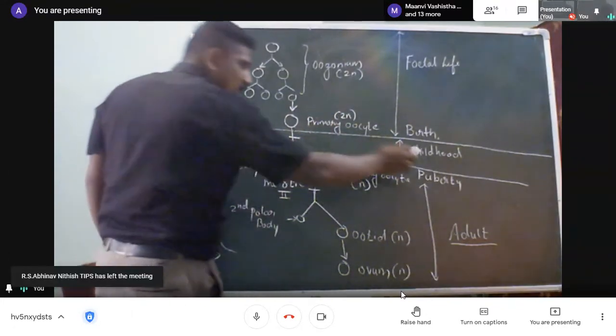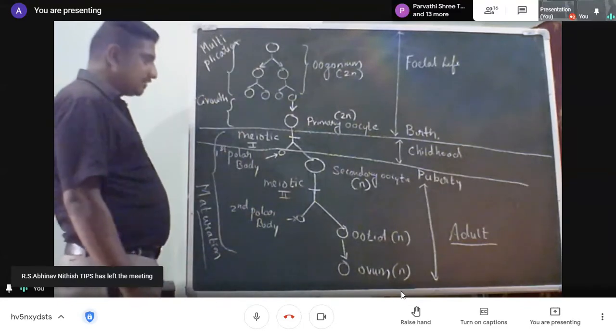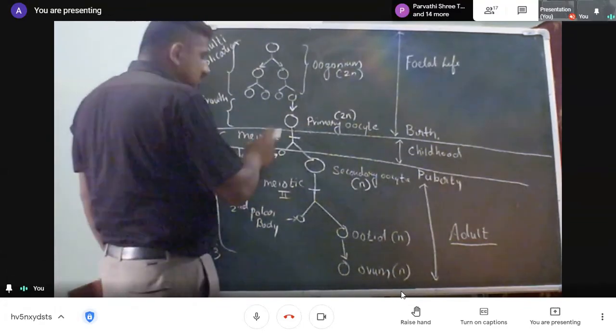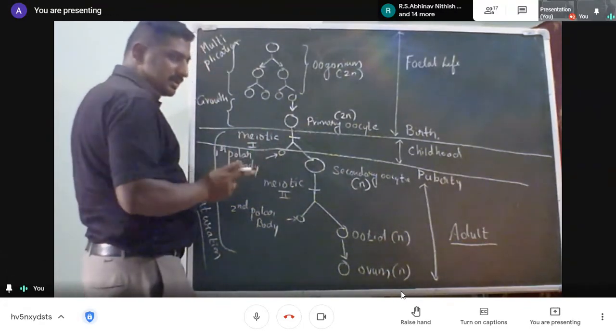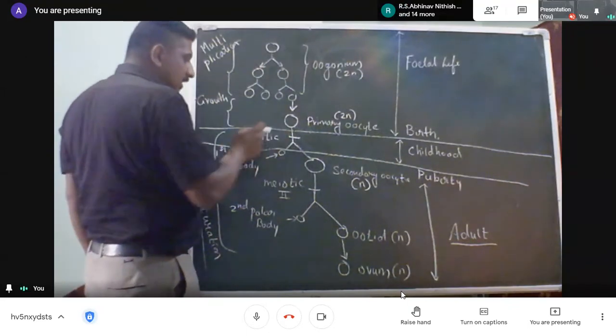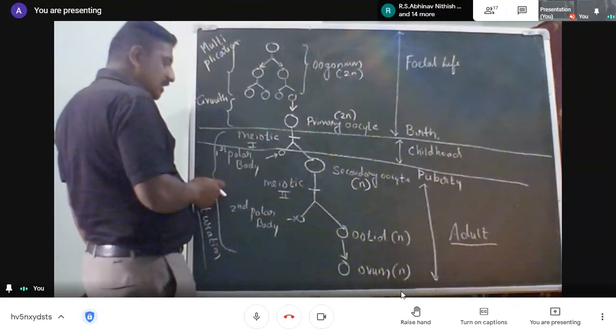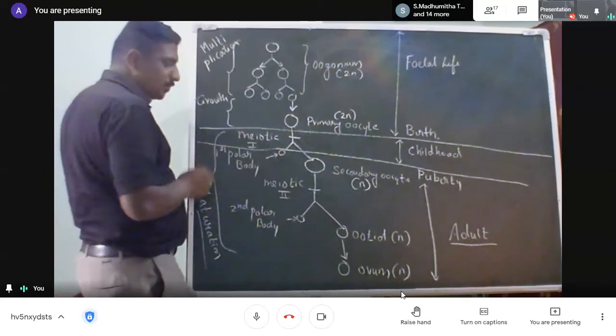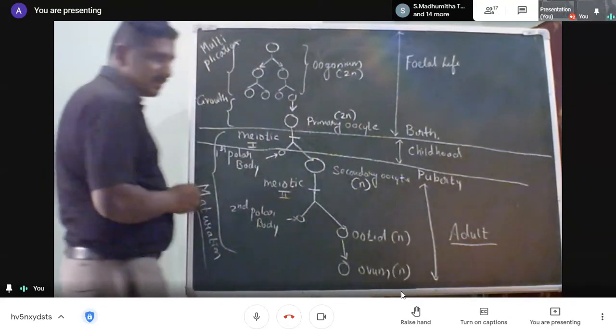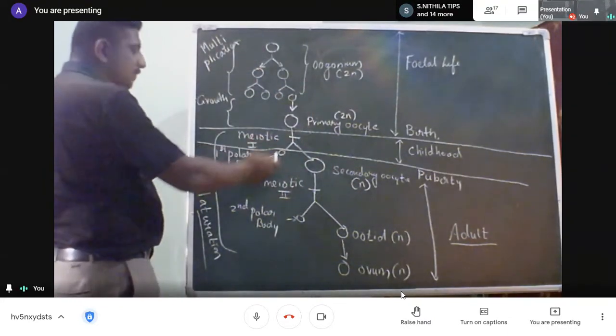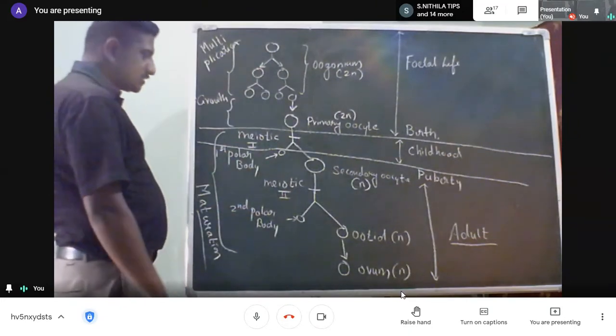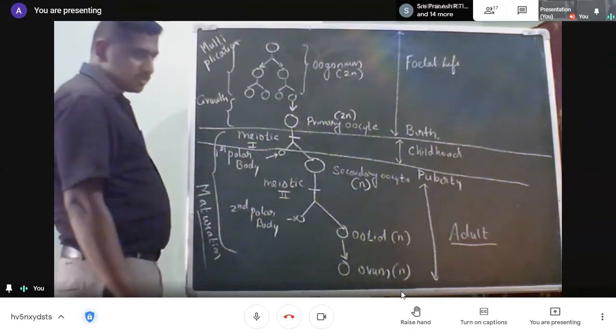And when she attains puberty, when hormone levels are maintained, the meiotic one asymmetrical division occurs. This results in the formation of the first polar body and one secondary oocyte. The polar body also divides, undergoing the next division and forming two more polar bodies.